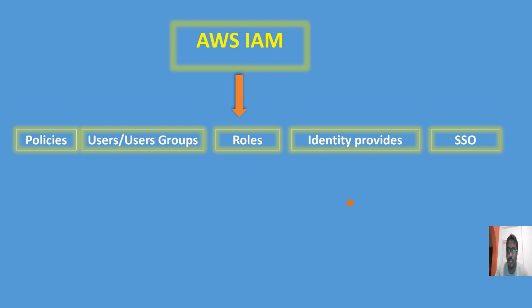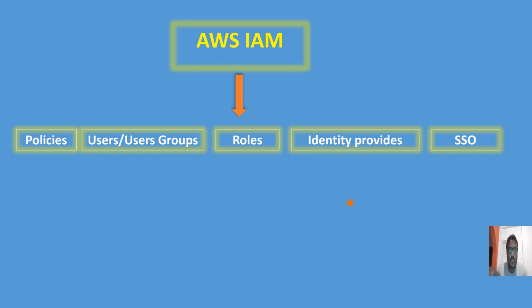This is also one more popular identity provider. And roles and policies: roles are what kind of roles I should assign to that particular user or group, and policy is, for example, if you want to give access to the S3 service, only EC2, only read, only write, or administrative access.